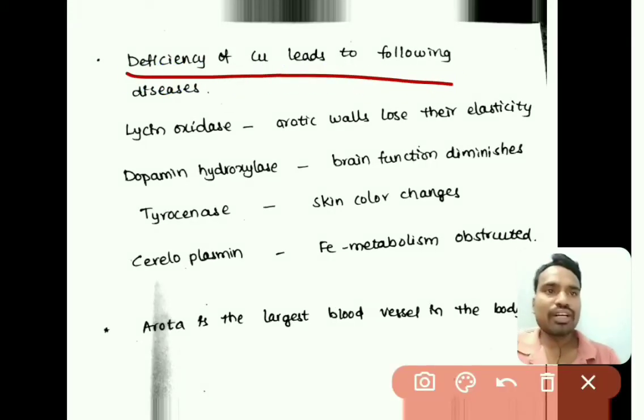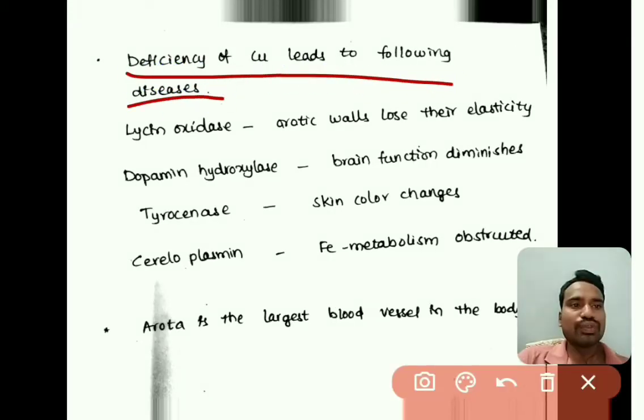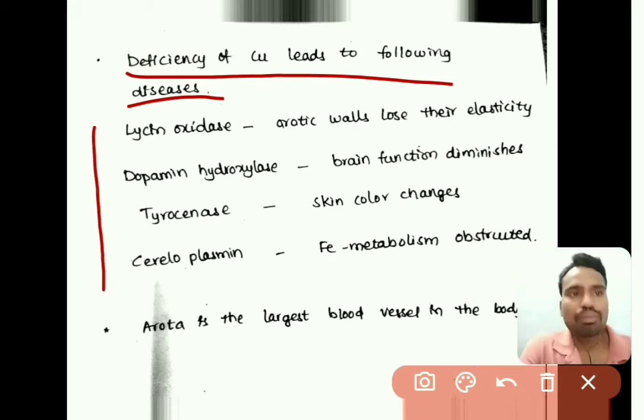Deficiency of copper leads to the following diseases. As we know, copper is one of the essential elements of different enzymes. These are the enzymes which consist of copper: lysine oxidase, dopamine hydroxylase, tyrosinase and ceruloplasmin. The copper +2 ion is one of the important ions in them.